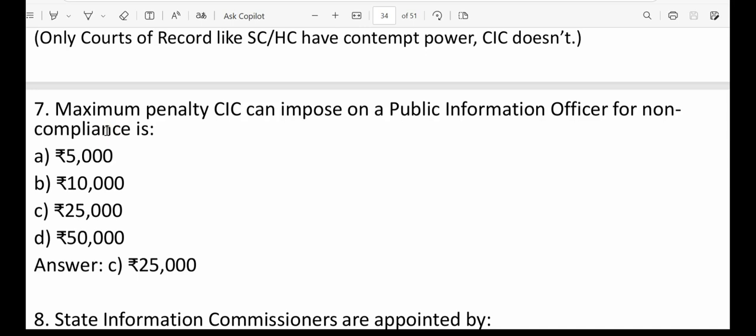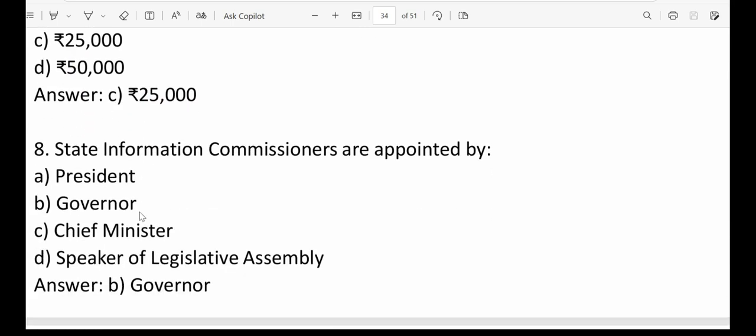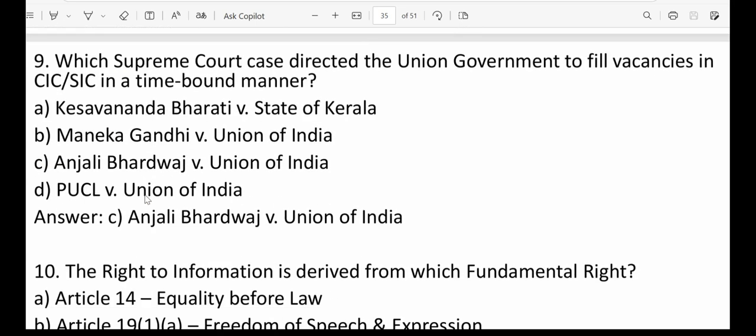Question number 7. Maximum penalty CIC can impose on public information officer for non-compliance is, we know, that is 25,000 rupees. So option C is the correct answer. Question 8. State information commissioners are appointed by president. So state information commissioners are appointed by the governor. For central information commissioners, it is president, but for state, it is governor. So option B is the correct answer.